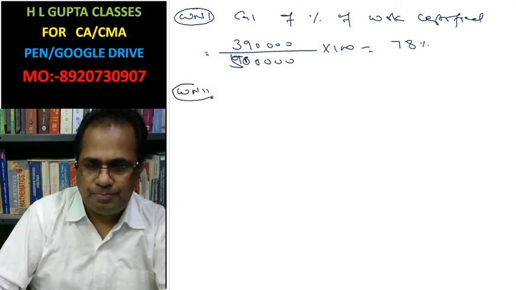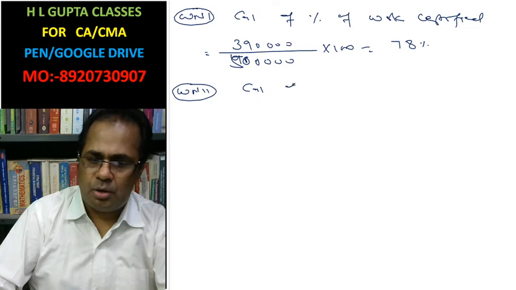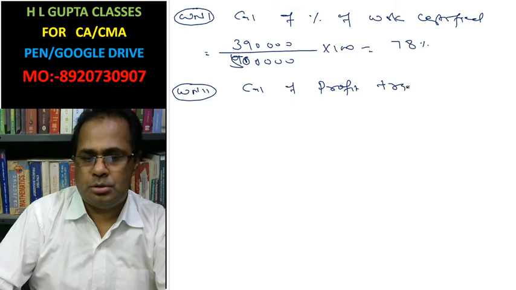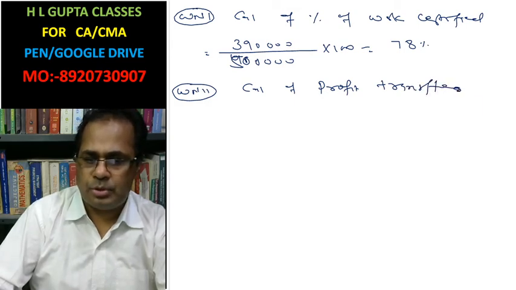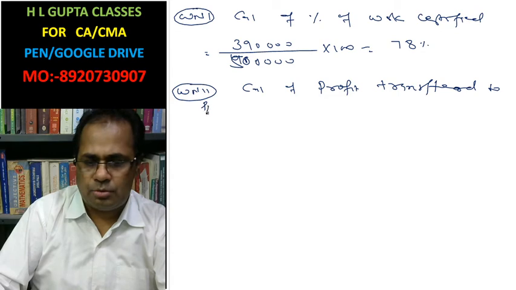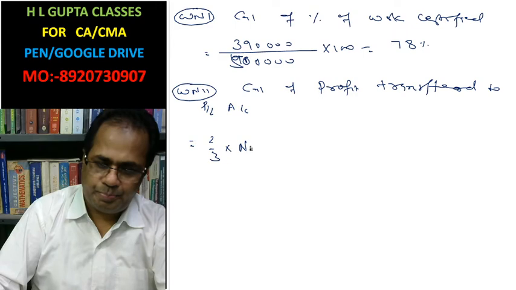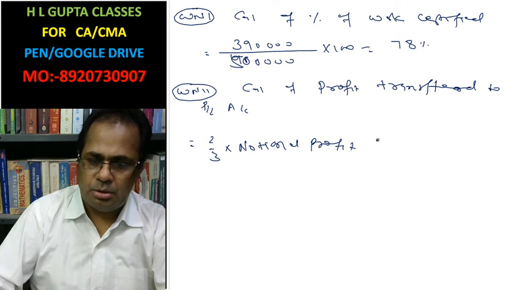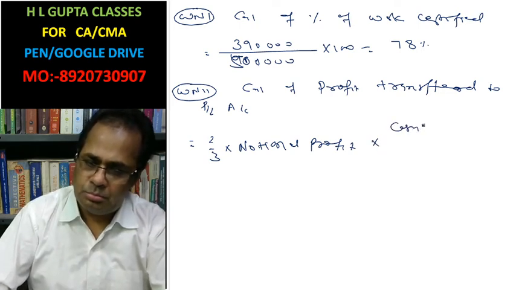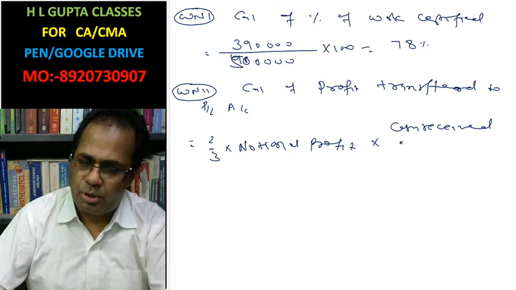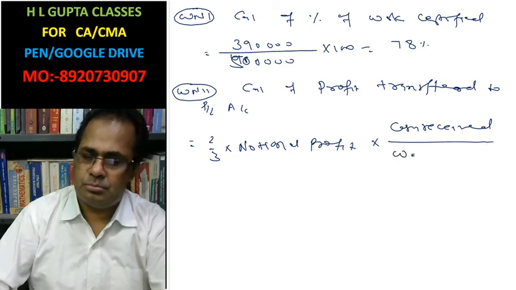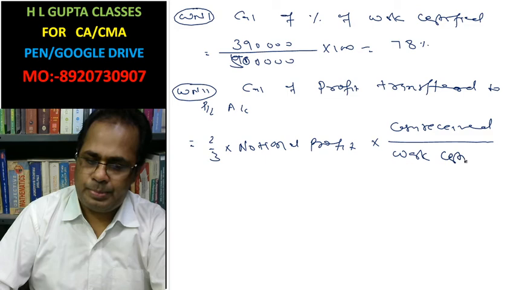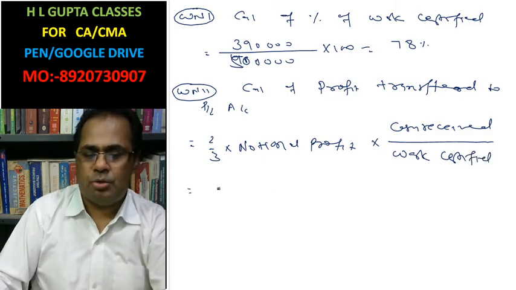Now working note second: calculation of profit transferred to profit and loss account. The formula is 2/3 of notional profit into cash received by work certified.